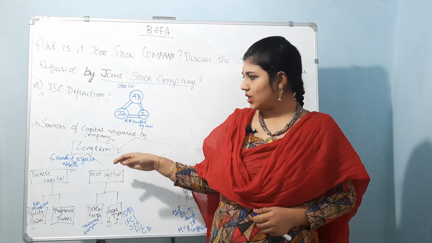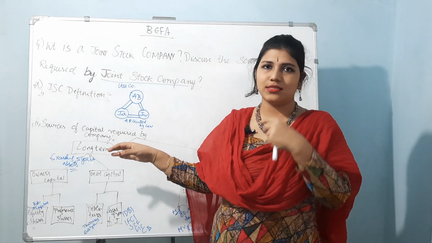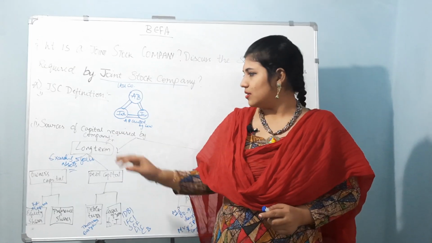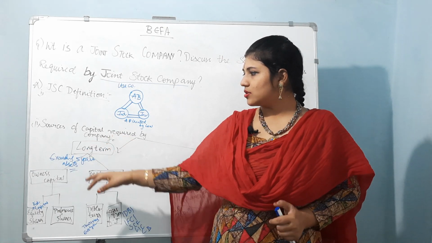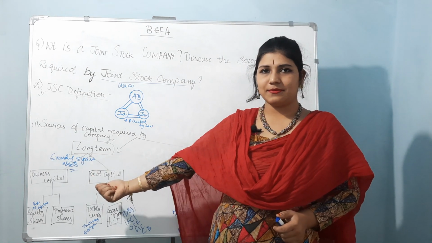So exceeding 5 years, or to invest in fixed assets of the business, whatever it is, it is called long term funds. That long term is divided into owner's capital and debt capital.